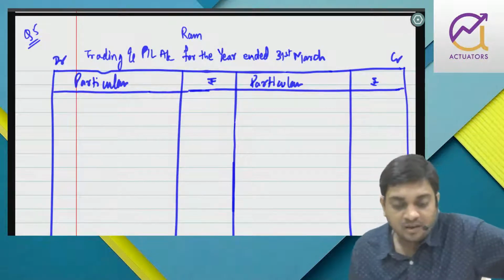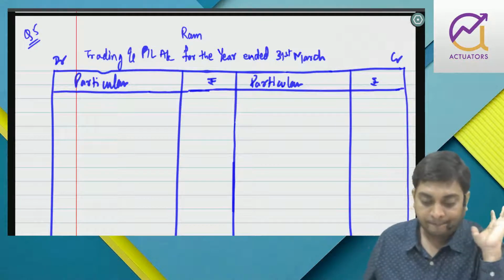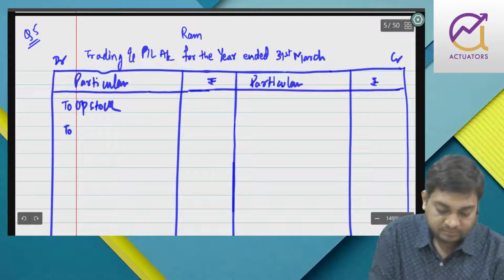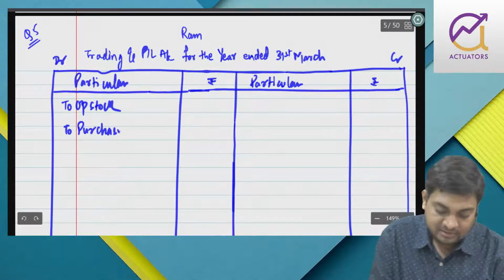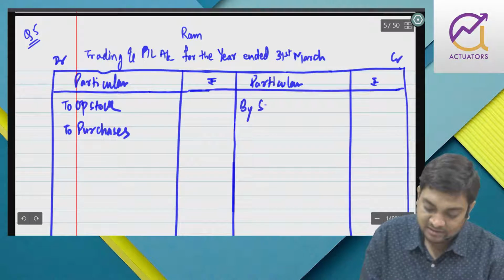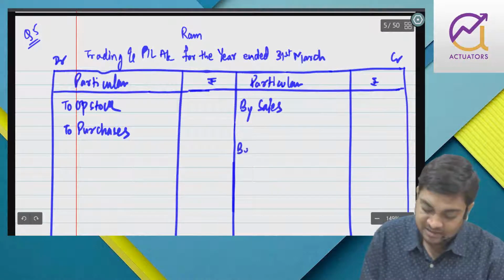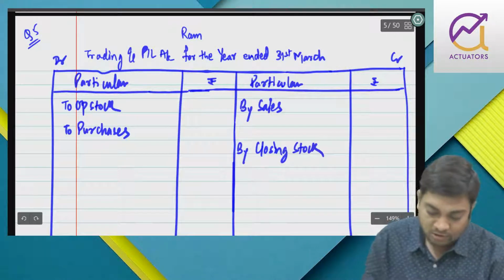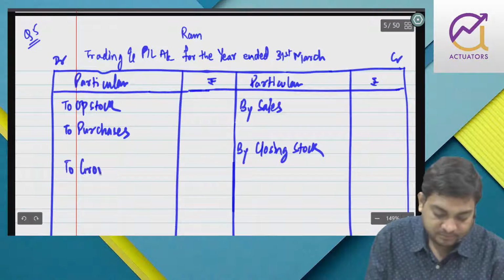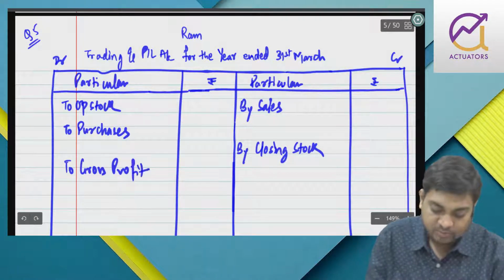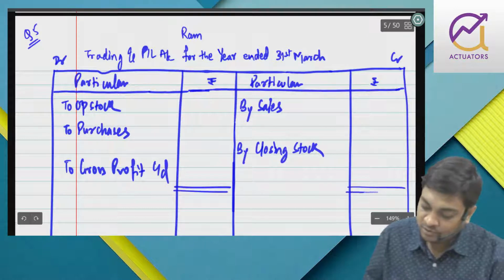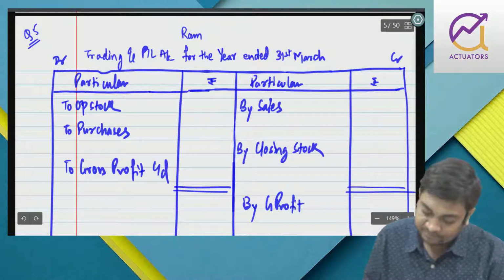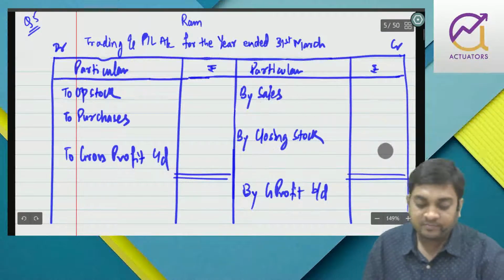Now, I need opening stock, then I have to get my purchases, then sales, then closing stock, then I'll get the gross profit part. So this gross profit has to be carried down to P&L.